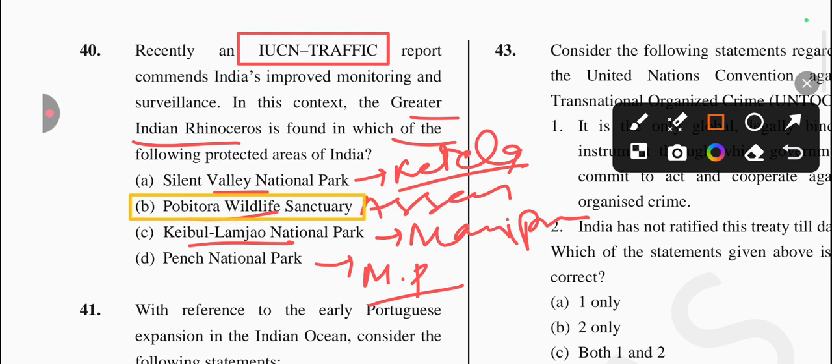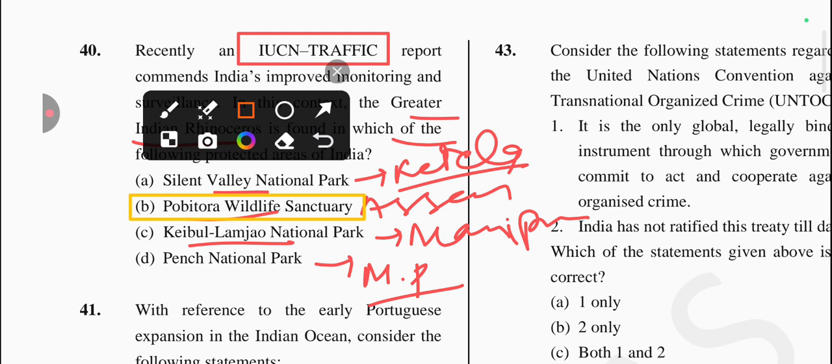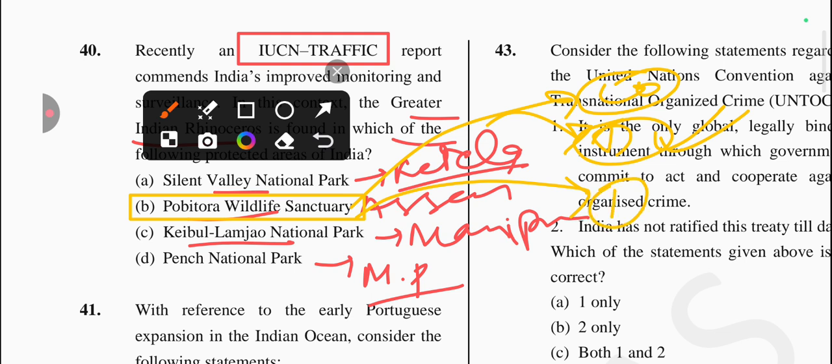B, which is Pobitora Wildlife Sanctuary, located in Assam. If we talk about Pobitora Wildlife Sanctuary, it has the highest density of rhinoceros in the world, and in terms of concentration it is second in position. So the first one is Kaziranga National Park, which is also located in Assam. Okay, so the answer will be option number B.